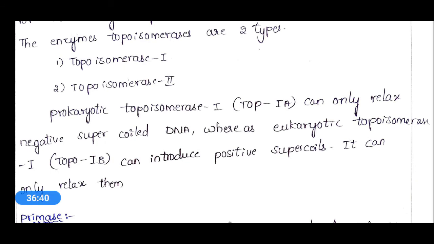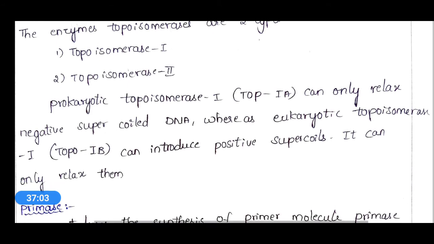It can also relax them. That means prokaryotic topoisomerase 1 can act on negative supercoiling and eukaryotic topoisomerase 1 can act on positive supercoiling and also relax those positive supercoils. This is the major function of topoisomerases.